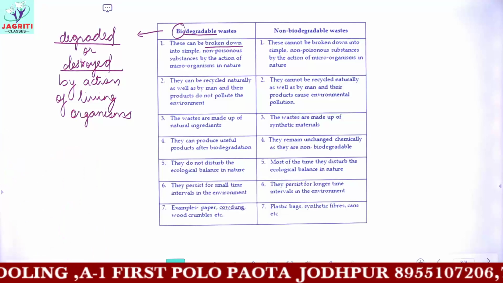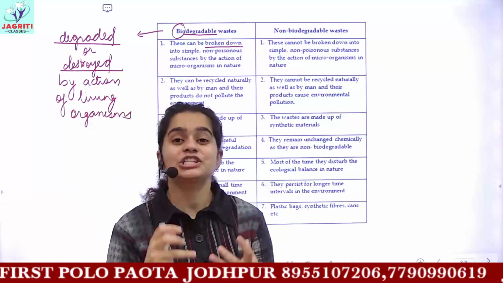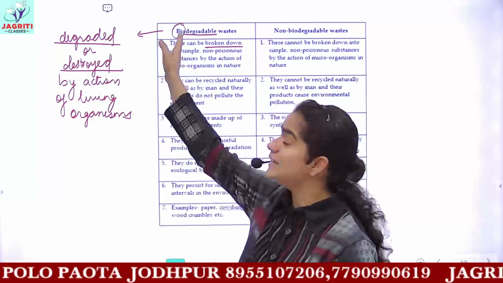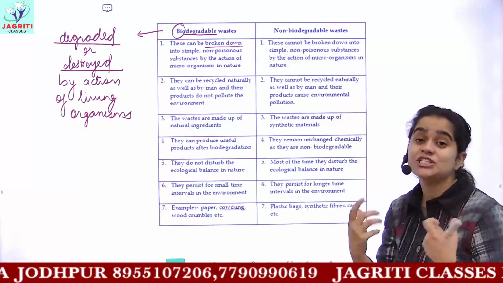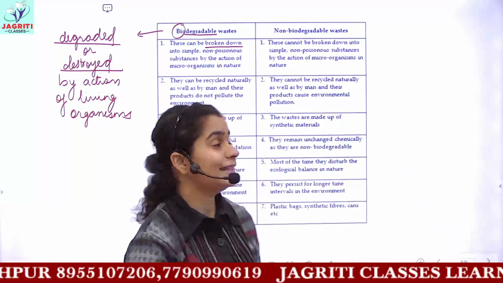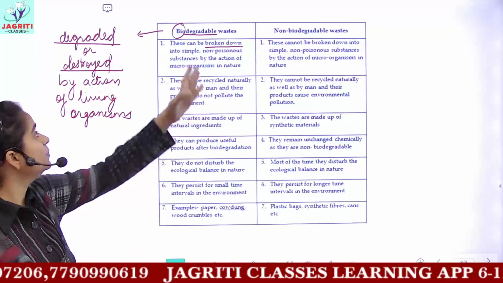So biodegradable waste means those wastes which can be decomposed, which can be degraded by living organisms, and non-biodegradable are those wastes which cannot be degraded by the action of living organisms. So the first point is itself the definition.